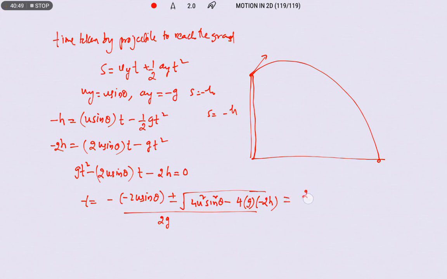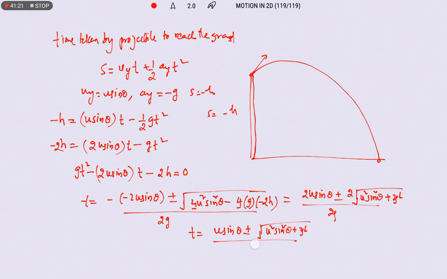Taking 4 common outside, 2 comes out. Therefore the time taken to reach the ground is u sin theta plus or minus root of u square sin square theta plus 2gh, all by g.